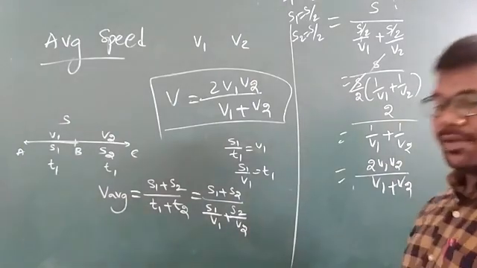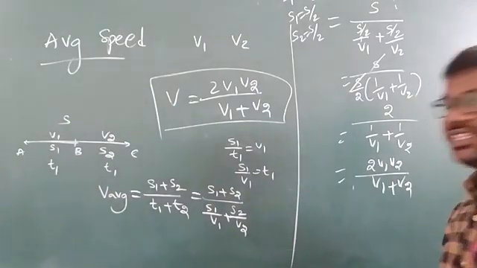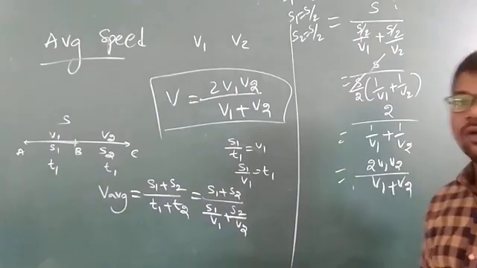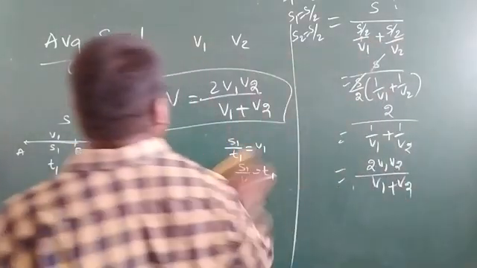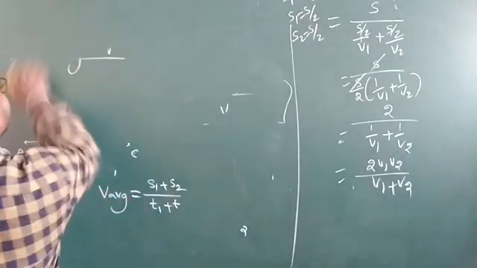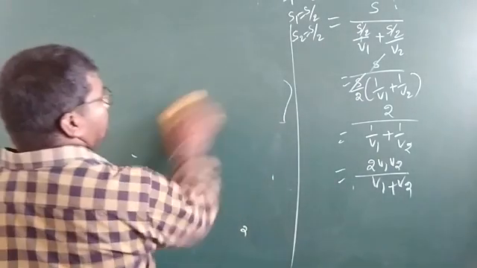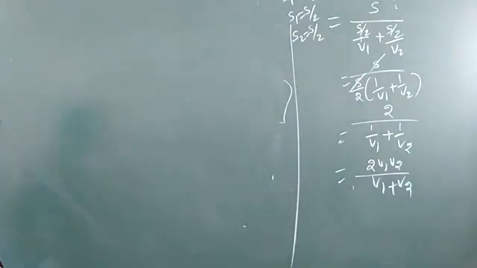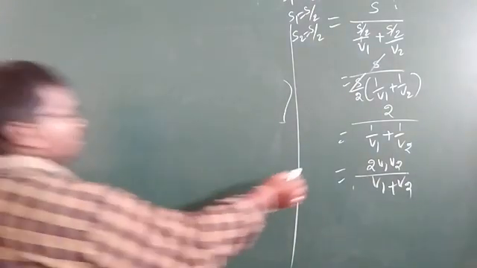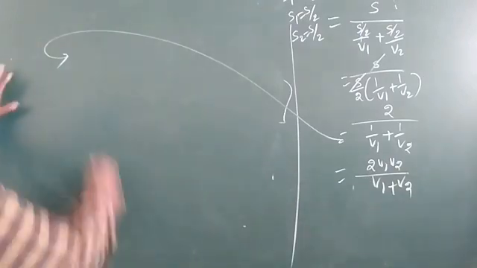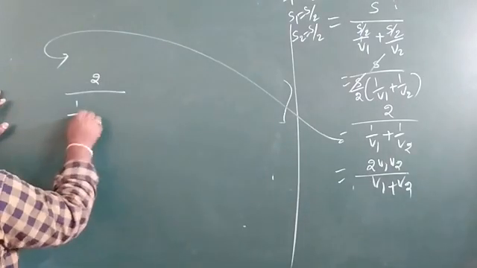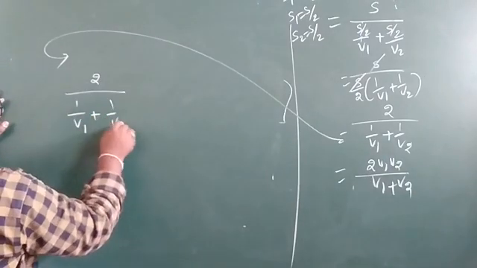Based on this formula we can have problems. Okay, children, I think this one you have doubt. 2 divided by (1 by v1 plus 1 by v2).